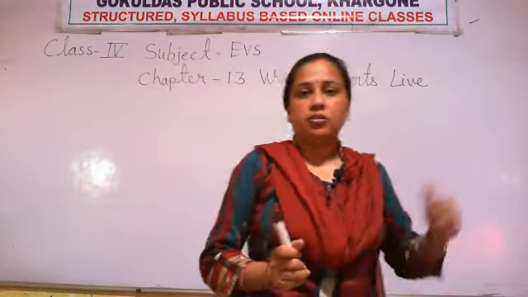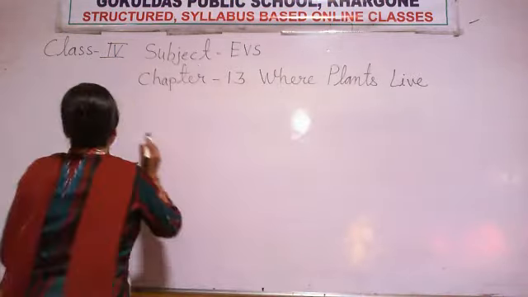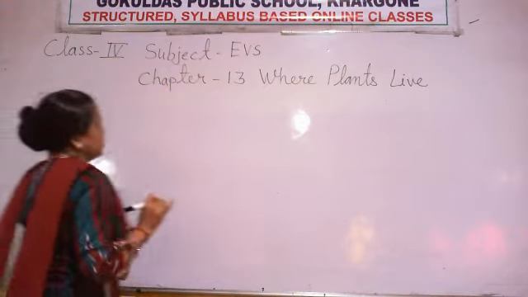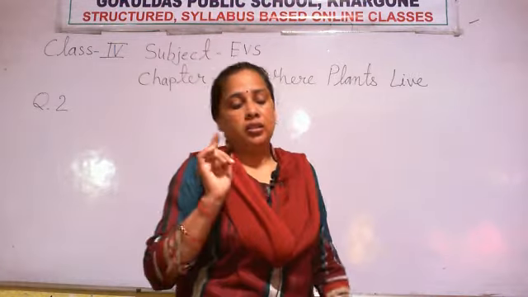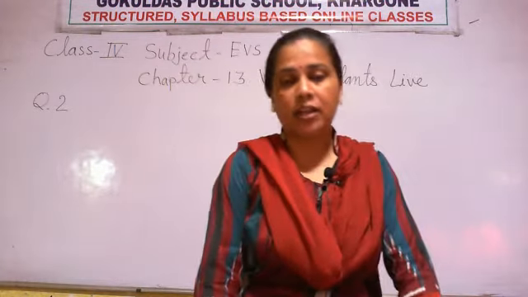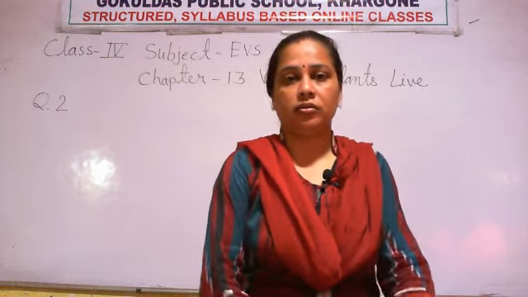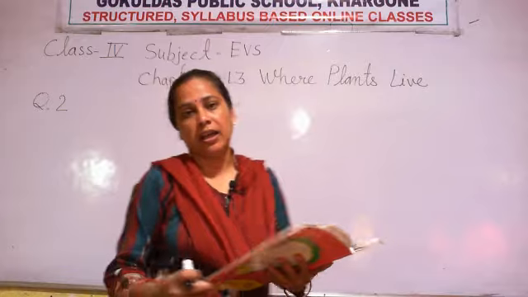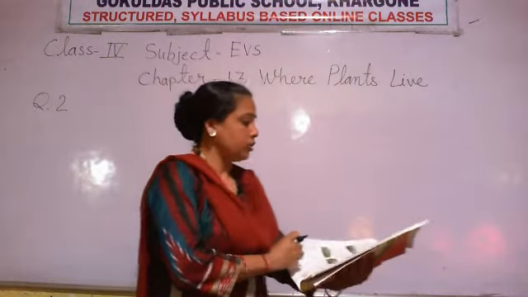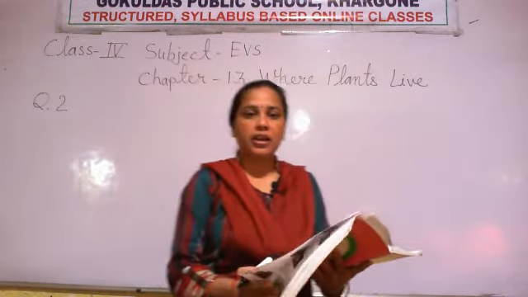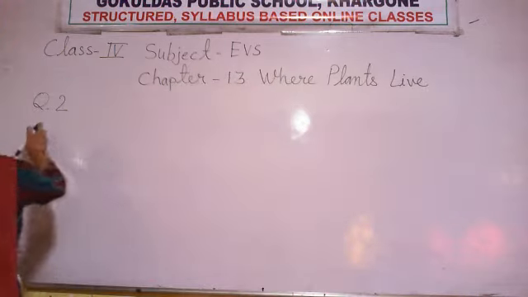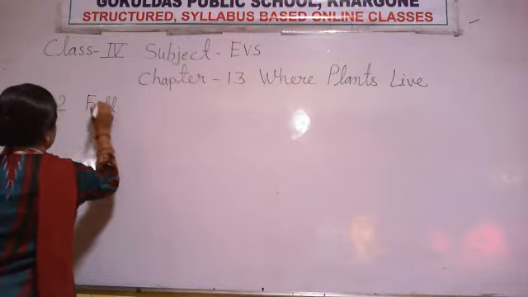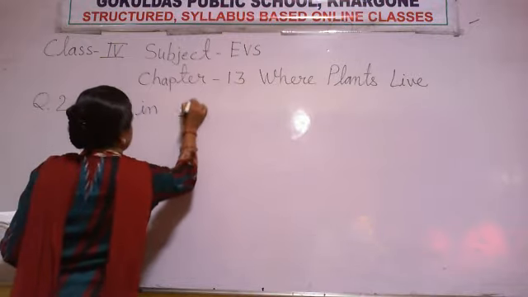Now this is question number 2. What is given in this question? Student, this is the extra question. Fill in the blanks, and this is not given in the textbook. Okay, so start writing. This is the fill in the blanks and it is related to this chapter. Clear? So start writing. First you write question number 2. Write the heading. Fill in the blanks.